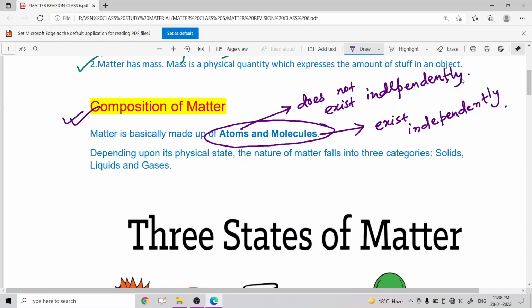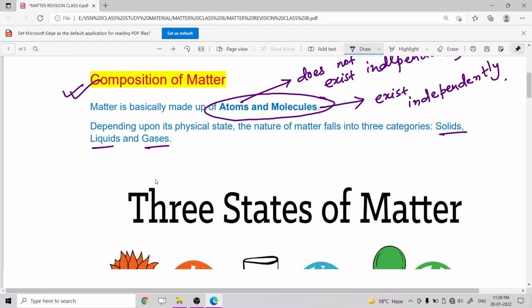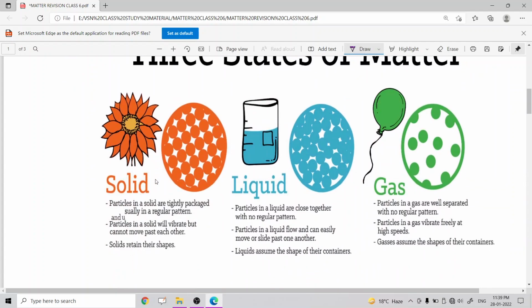Now we can say that depending upon its physical state, the nature of matter falls into three categories: solid, liquid and gas. Also depending on its temperature, a substance or matter can exist in three forms. The first one is solid, the second is liquid, and the third is gas. These are the three states of matter.